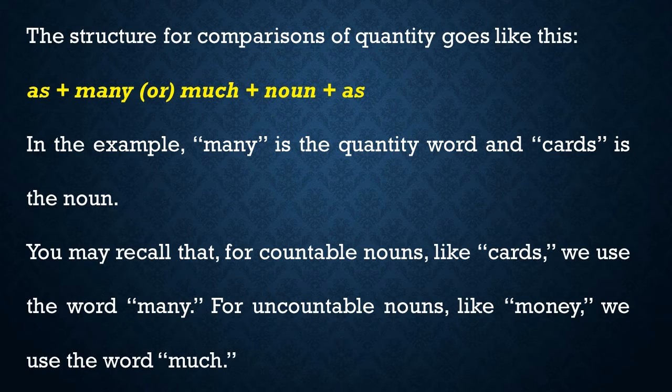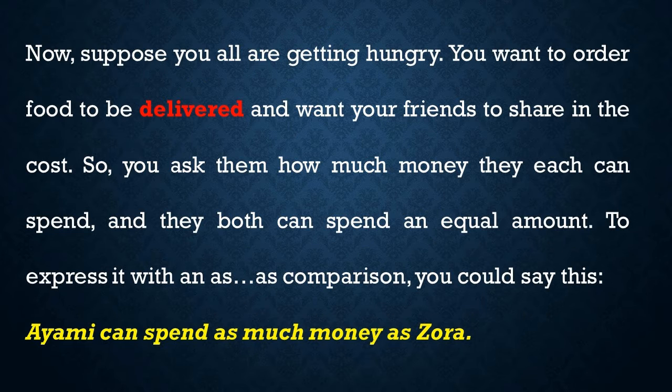You may recall that for countable nouns like cards, we use the word many. For uncountable nouns like money, we use the word much. Now, suppose you all are getting hungry. You want to order food to be delivered and want your friends to share in the cost. So you ask them how much money they each can spend, and they both can spend an equal amount. To express it with an as comparison, you could say this: Ayami can spend as much money as Zora.